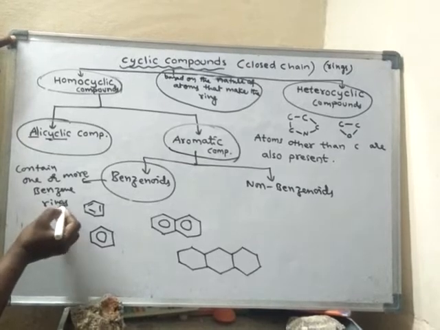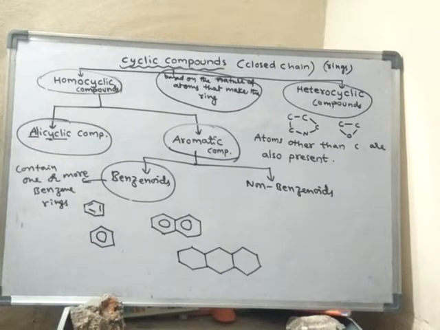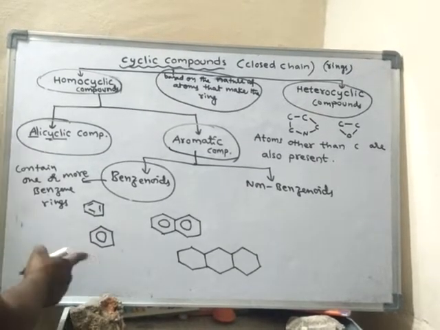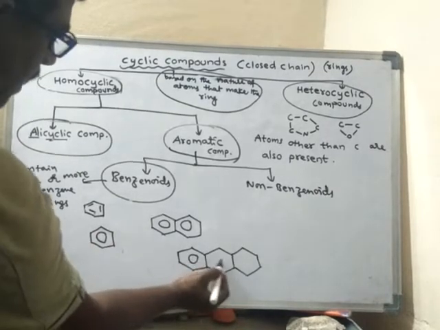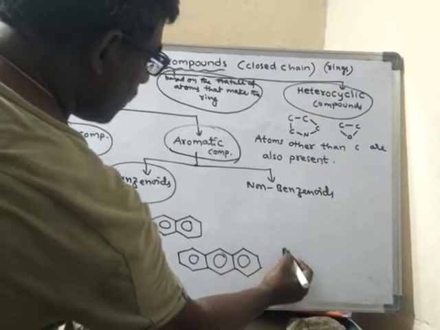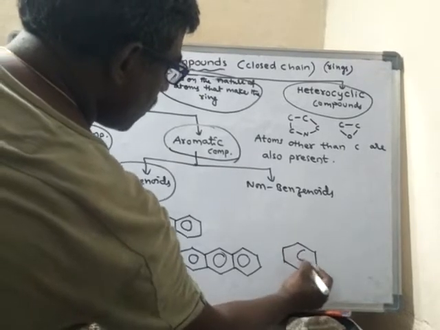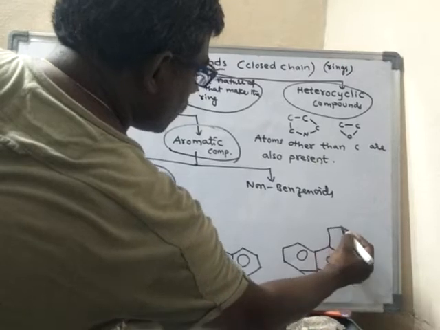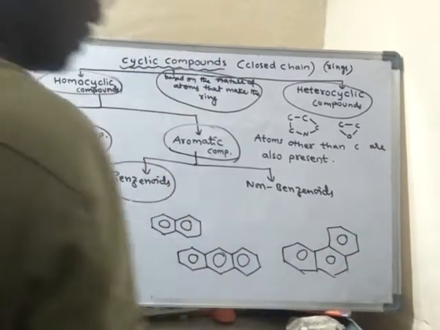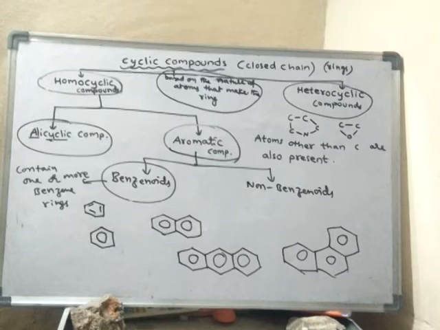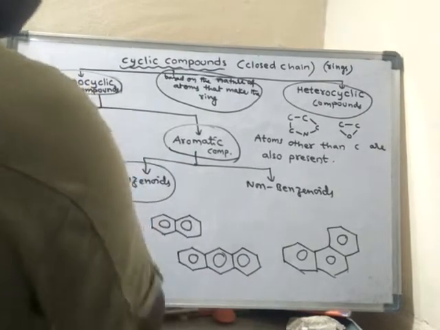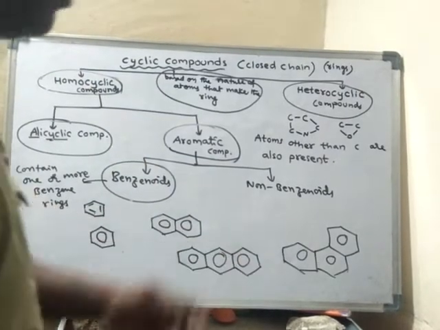So benzene, naphthalene, anthracene, phenanthrene, all these are said to be benzenoids because they contain one or more benzene rings.